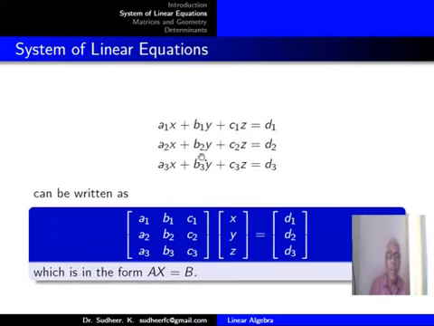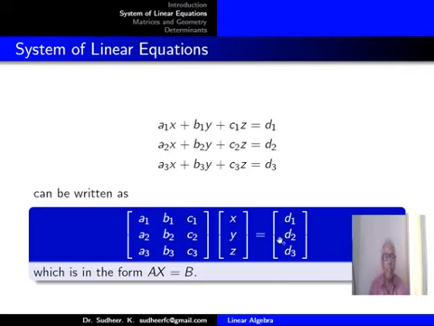Even if you have three equations in three variables, a1x plus b1y plus c1z equal to d1, a2x plus b2y plus c2z equal to d2, a3x plus b3y plus c3z equal to d3, that also can be written in the same form, but now A will be the 3 by 3 matrix, X will be the 3 by 1 column matrix, and B will be the 3 by 1 column matrix.